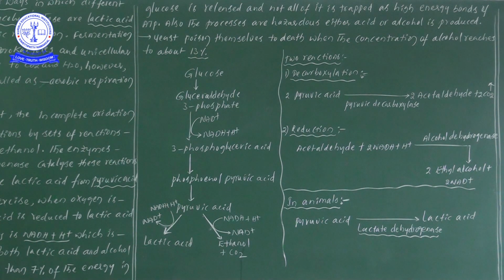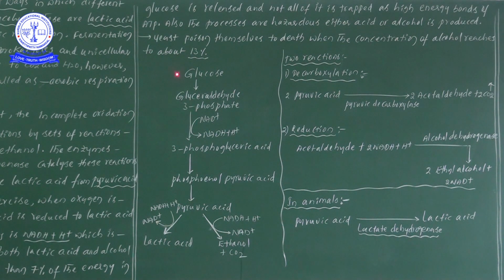When yeast is used for alcohol production in beverage industries and the alcohol percentage reaches 13%, the yeast, which are unicellular fungi, will all die. Even at 10% alcohol, it poses a threat to the yeast cells, so they gradually die in the alcohol itself. Try to save this point in your mind.